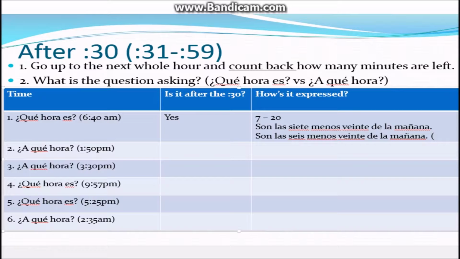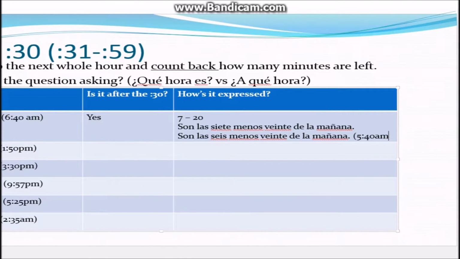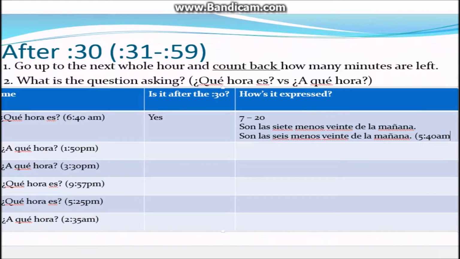So we went up to 6 o'clock and it's 20 minutes before 6. So what we expressed was that it's 5:40 a.m. So remember, you only want to go up to that whole hour when it's after the 30. If you go up to the whole hour and it's not after the 30, you are going to change the time. So we can actually strike through this because this is incorrect.